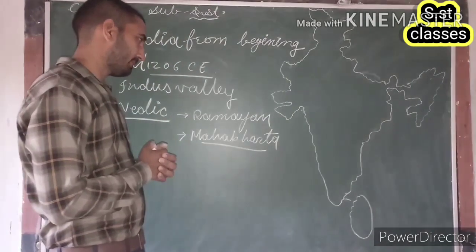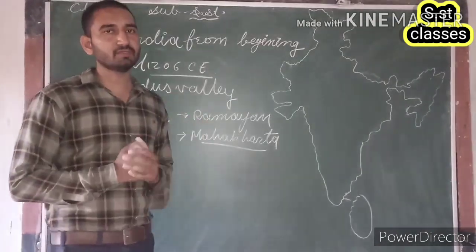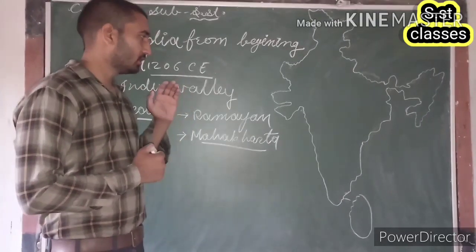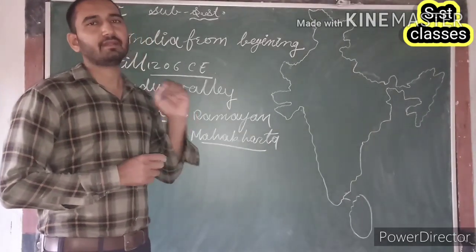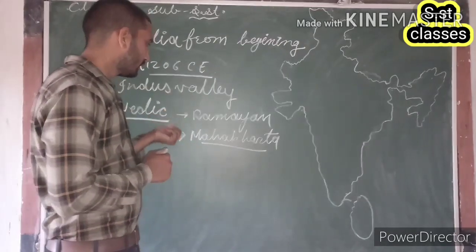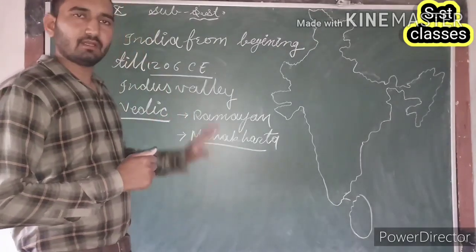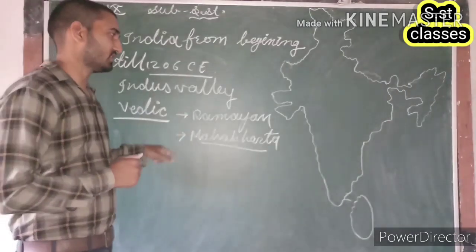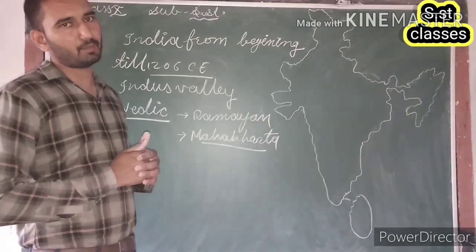Generally, in the minds of most students, there remains a doubt, and that is which epic was composed first, Ramayana or Mahabharata.